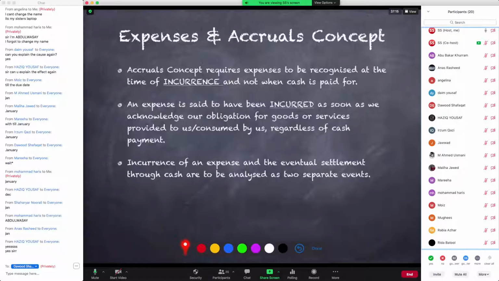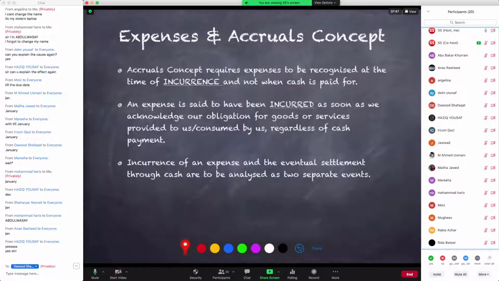So since the cash payment cannot have a constant common ground, sometimes it happens before the incurrence of an expense, sometimes it happens after the incurrence of an expense. So that is why accruals concept says कि cash payment की basis के ऊपर आप expense को recognize नहीं कर सकते क्योंकि उसकी कोई constant basis है ही नहीं. तो constant basis हम यहाँ से क्या derive करते हैं कि अच्छा सर्विस की कंजम्पशन या गुड्स की कंजम्पशन वहां से आपको पता लगेगा कि आपका एक्सपेंस हो गया या नहीं हुआ.